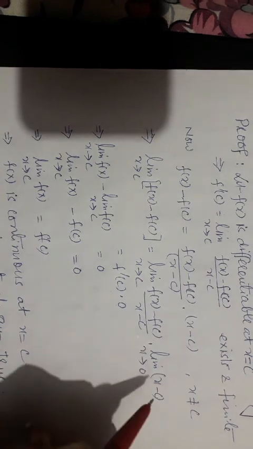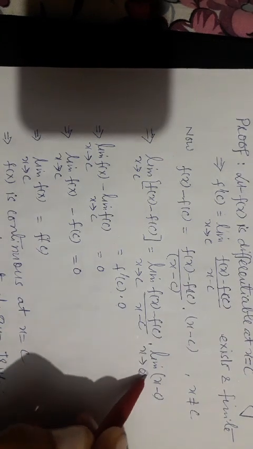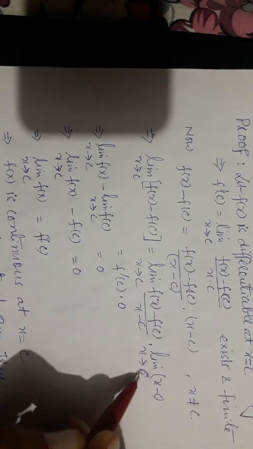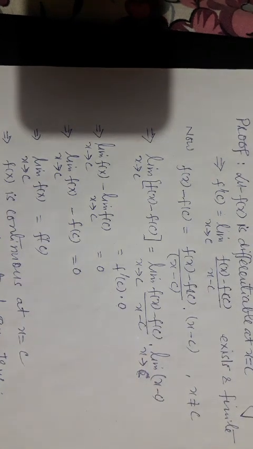Now on the right side, f dash c into 0. So it implies that the limit of f of x as x tends to c minus the limit of f of c as x tends to c equals 0.